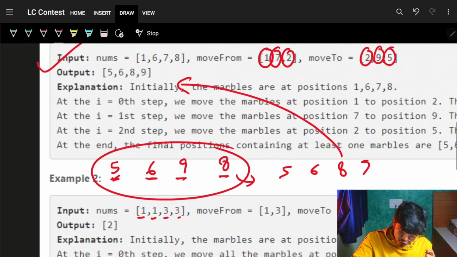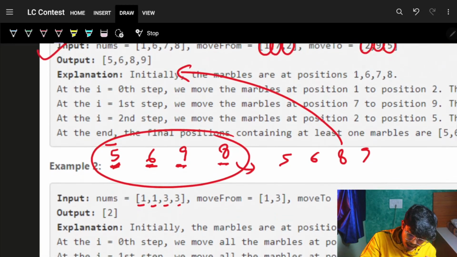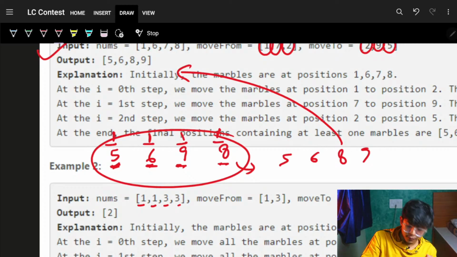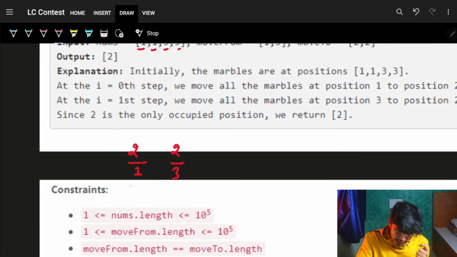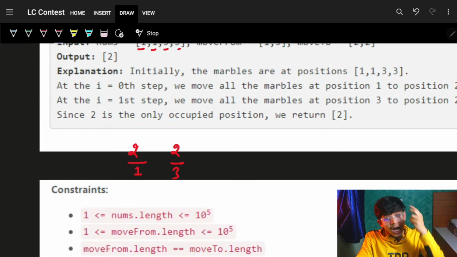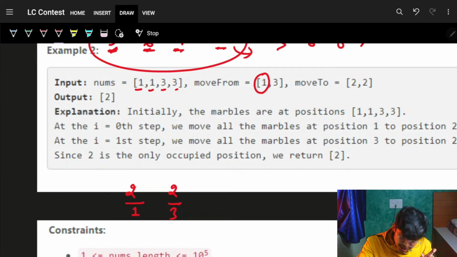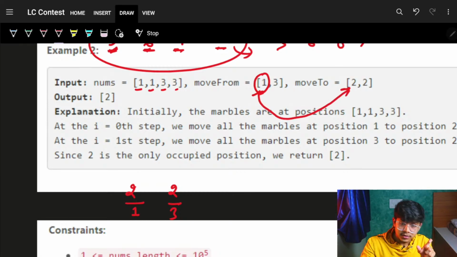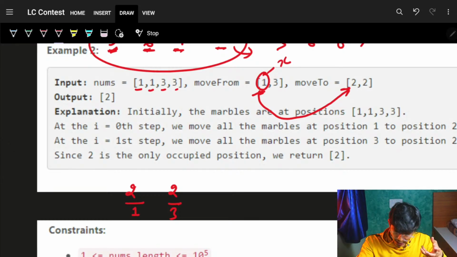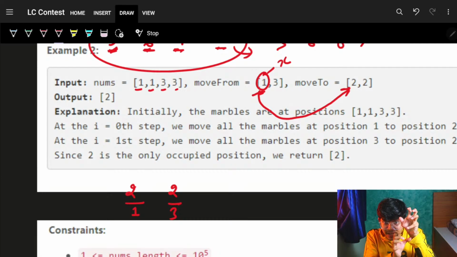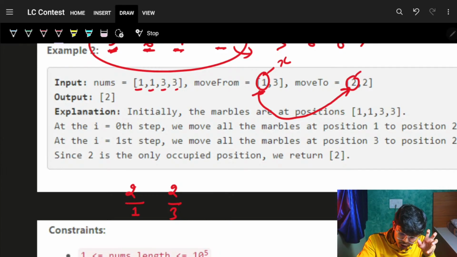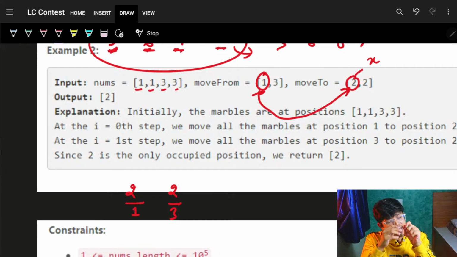Earlier you saw that at every location only one marble was placed, so there were no worries at all for us. But now we saw that at location 1 two marbles are placed, and at location 3 another two marbles are placed. So now I have to shift all the marbles. Let's say at location 1 I have X marbles, and I know X marbles are now going to be placed at location 2. So place these X marbles at location 2 and remove them from location 1. That's the same thing you have to do.